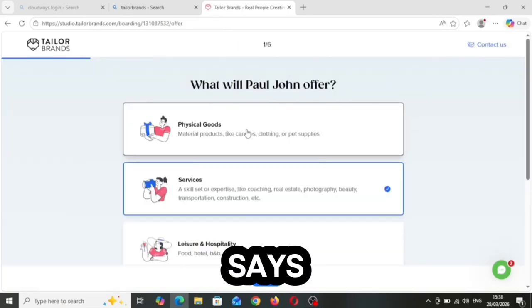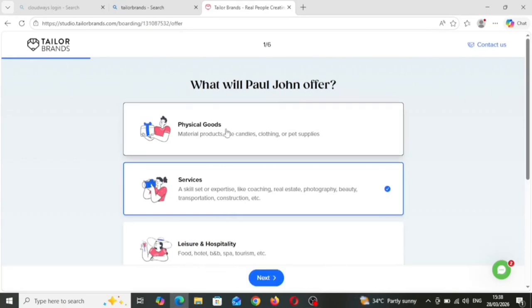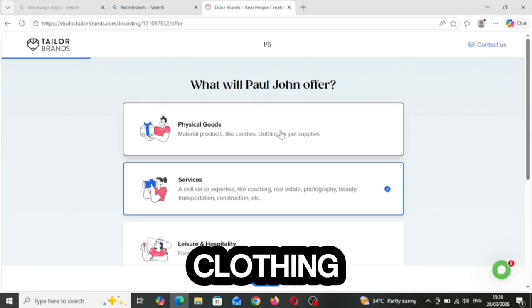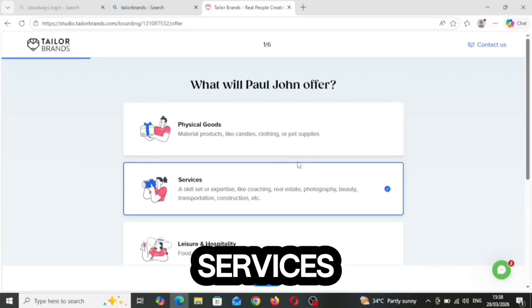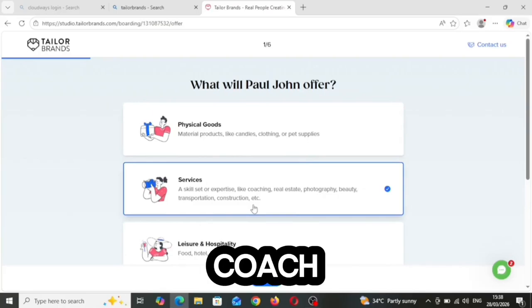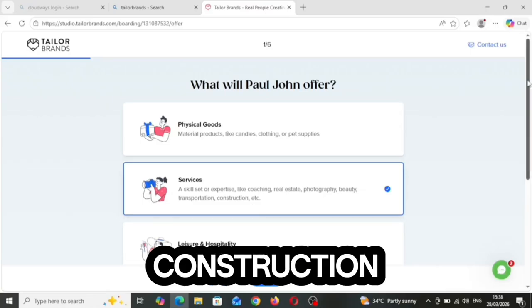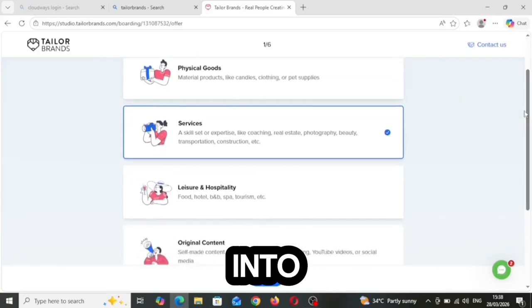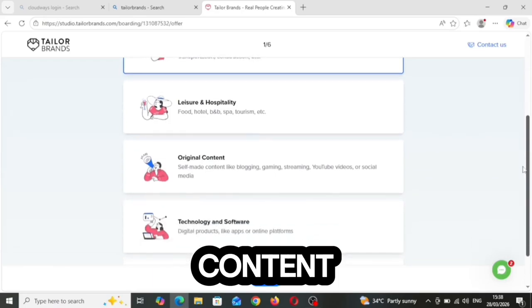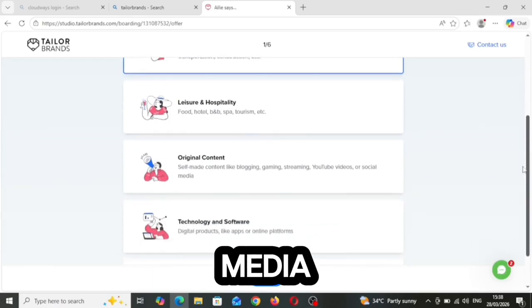Now it says, what will Paul John offer? Physical goods, like material products such as candles, clothing, or pet supplies? Or services, a skill set or expertise? Maybe you are a coach, or you are into real estate, photography, beauty, transportation, construction, etc. Or maybe you are into leisure and hospitality, or original content, self-made content like blogging, gaming, streaming, YouTube, or social media.